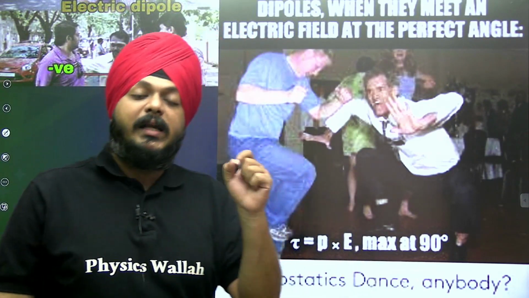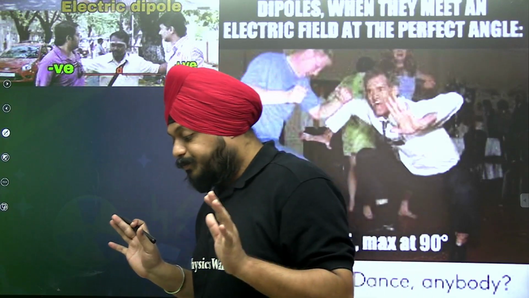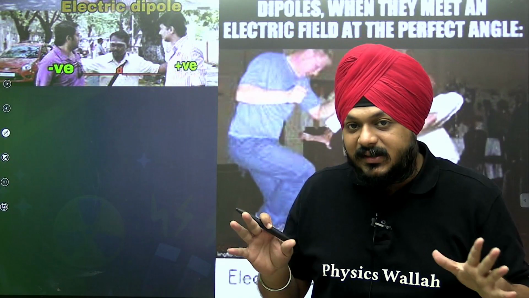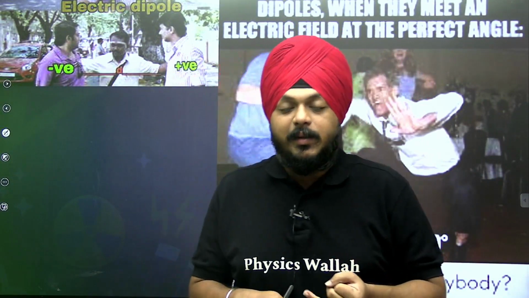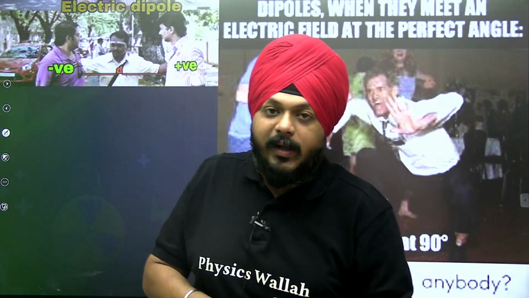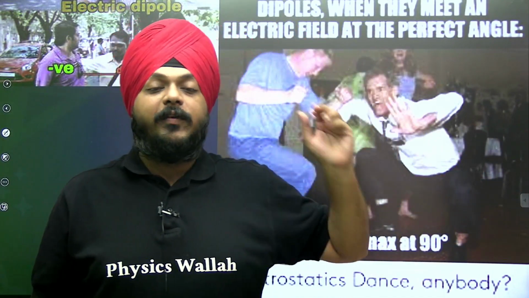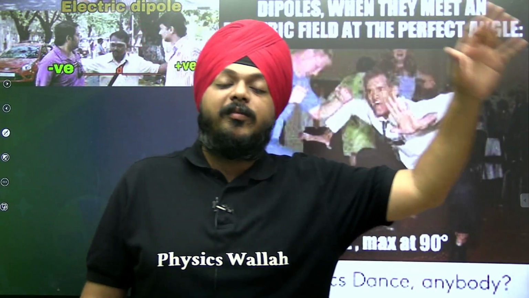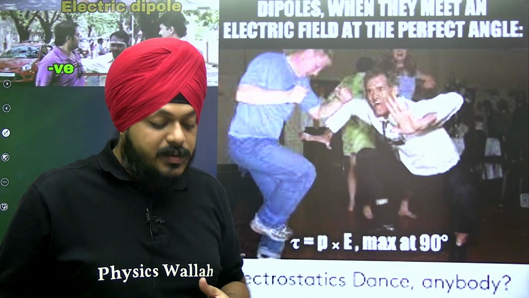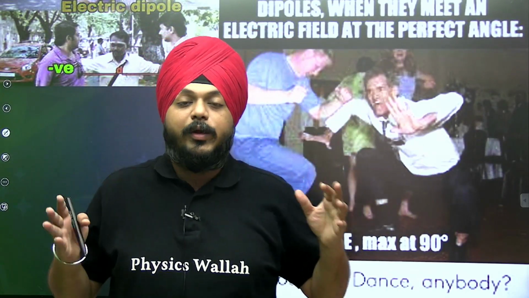Now in that, multiple cases are there: general points, and lots of things we need to discuss. Electric field because of the dipole on the axial point, on the equatorial point, and the general point, and their mathematical representation. What happens when the dipole is kept in a uniform electric field, how torque is evaluated, and what happens when the dipole is kept in a non-uniform electric field, what kind of qualitative and quantitative decisions come out. Lots of things we are going to discuss.